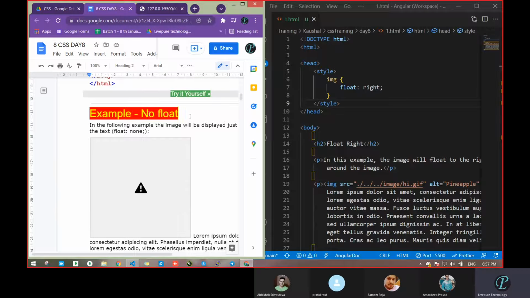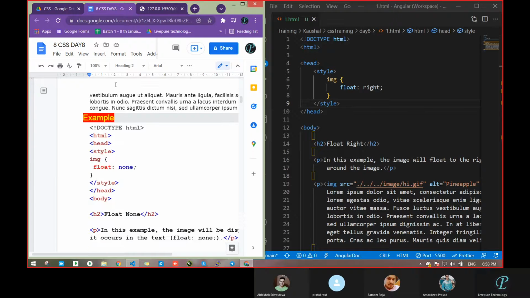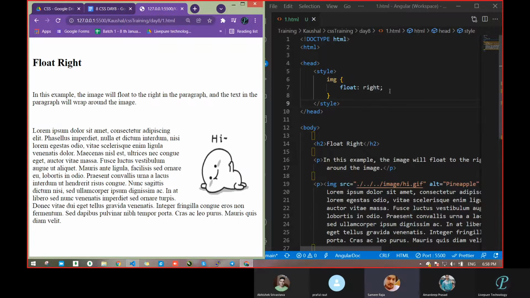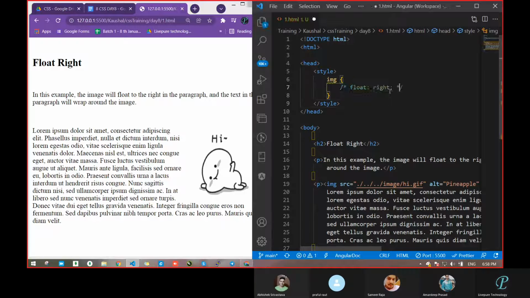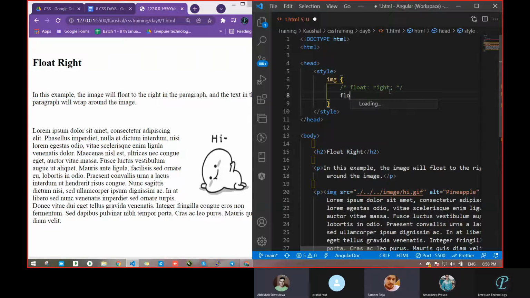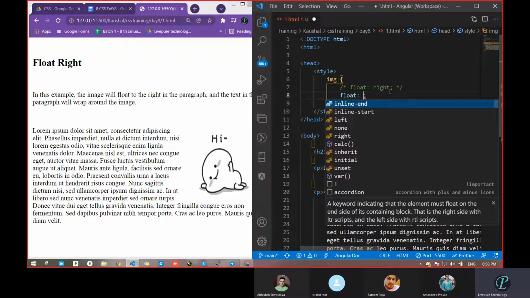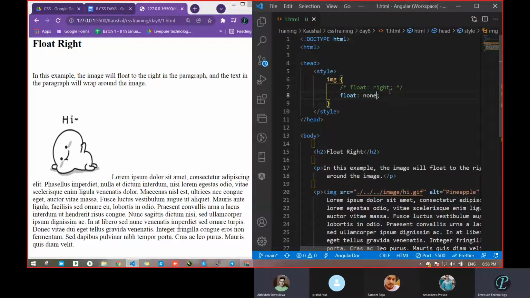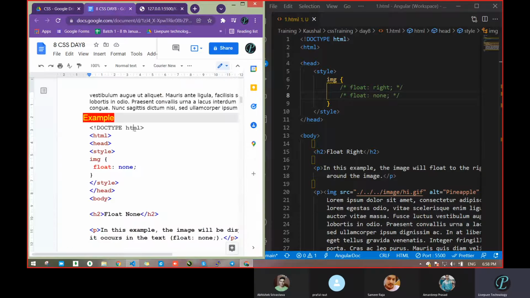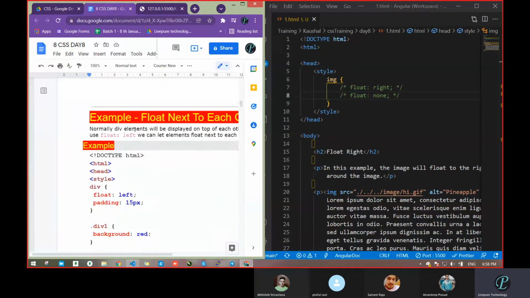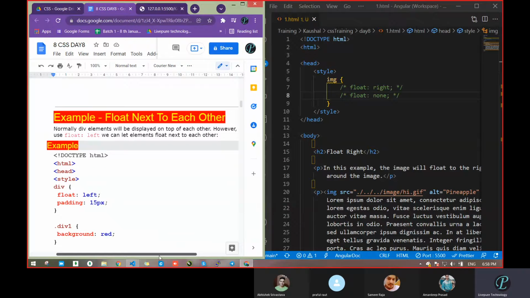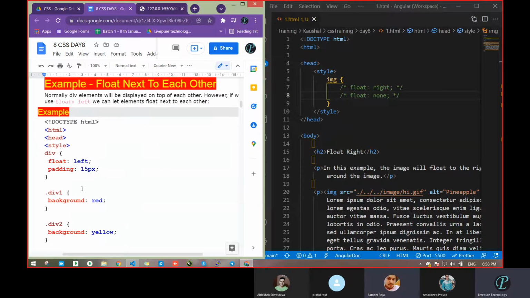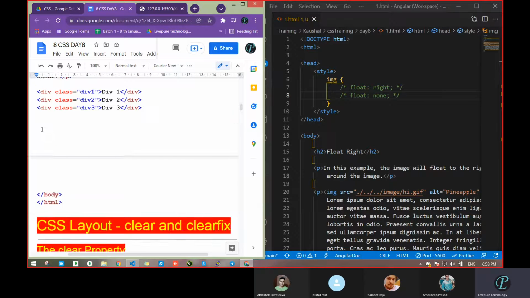Now for example, no float. What will it do actually? Float none. What will it do? The image will not move. Let's see. No float is there. Like left, you can say it is the default. So float none is completed. What is next? What is written: float next to each other. Okay, now I am going to show this demo.